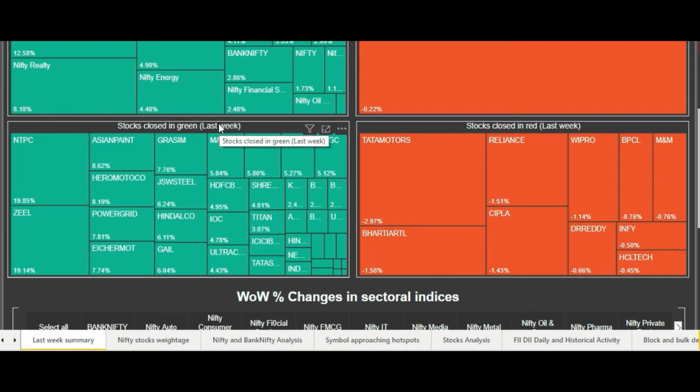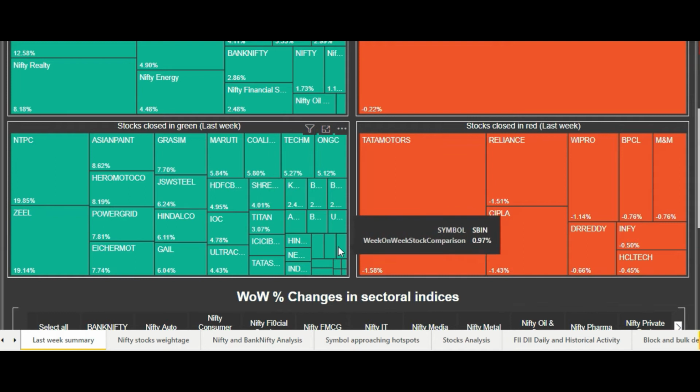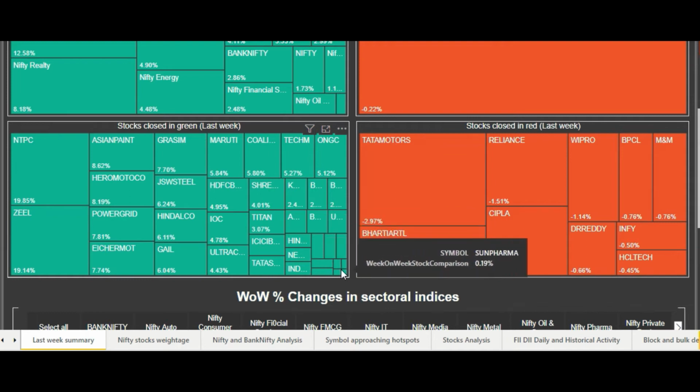Now coming to the third row, which tells us about the individual stocks belonging to Nifty 50 which closed in green. The first heat map tells us which stocks increased or closed in green last week. We can see NTPC was the highest gainer last week with around 20% gain. Zee Entertainment rose by 19%, Asian Paints 8.62%, and the last one was Infratel with around 0.13% gain. Now you can see that at the end, these boxes are smaller and you cannot see the names without hovering on them.